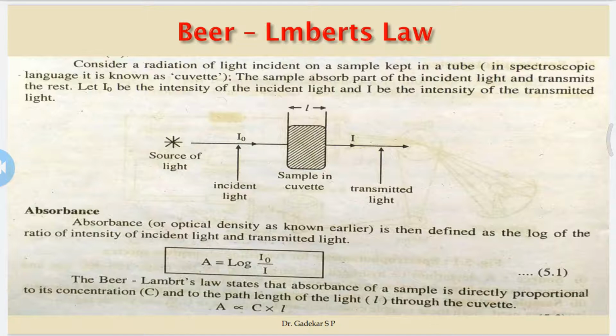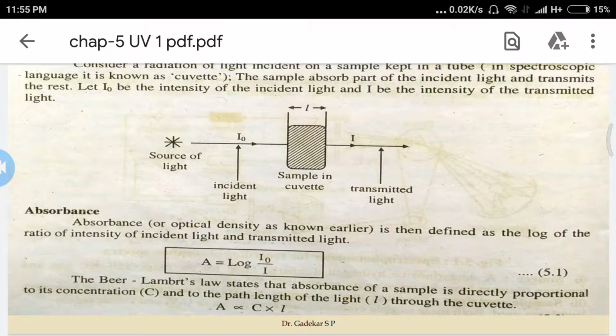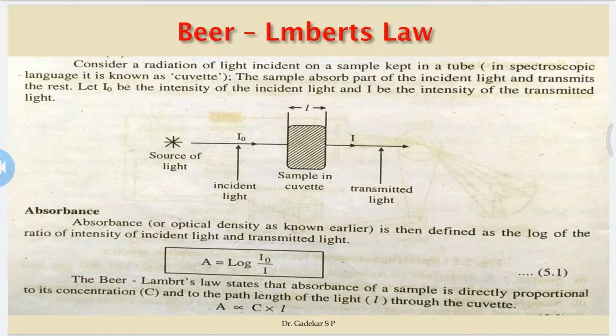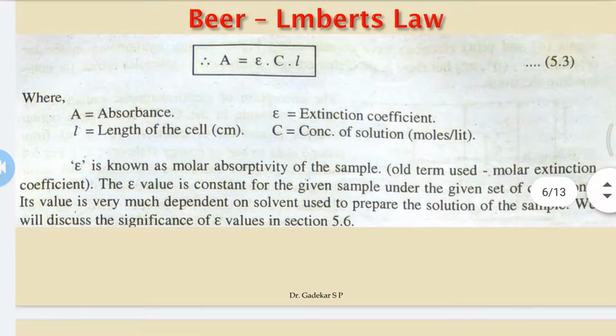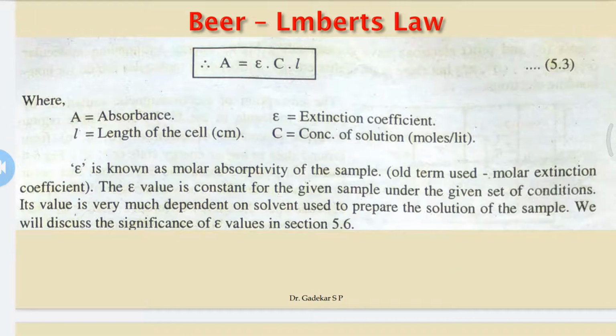The epsilon value is constant for a given sample under a given set of conditions. So this is the Lambert-Beer equation: A is equal to epsilon into C into L.